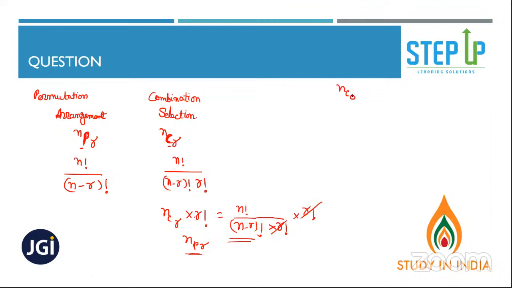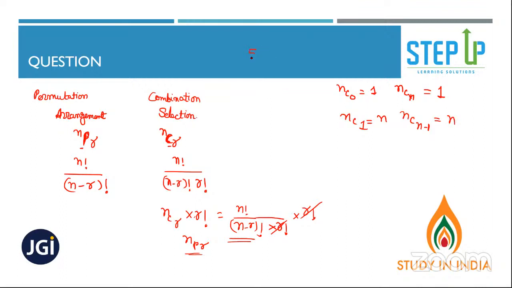So nC0 is always 1. nC1 is equal to n. nCn is equal to 1. nC0 is equal to 1, nCn is equal to 1, nC1 is equal to n, and nC(n-1) is also equal to n.